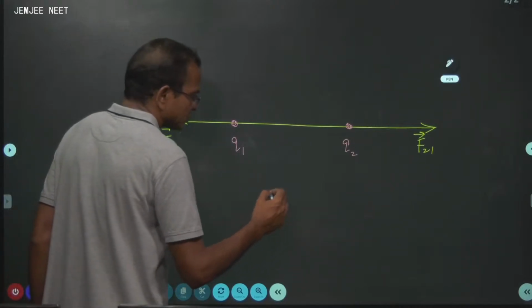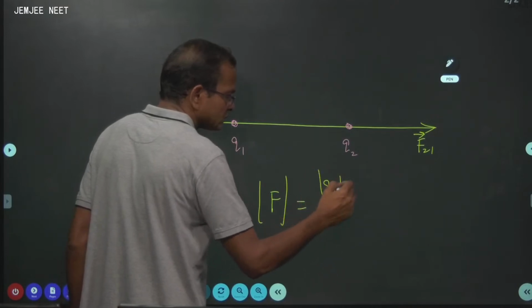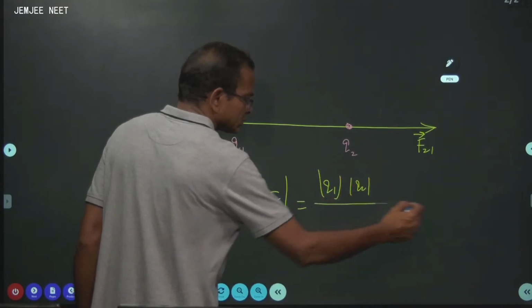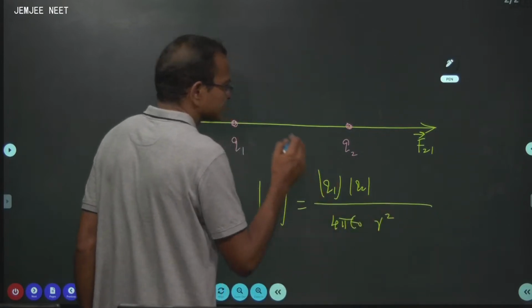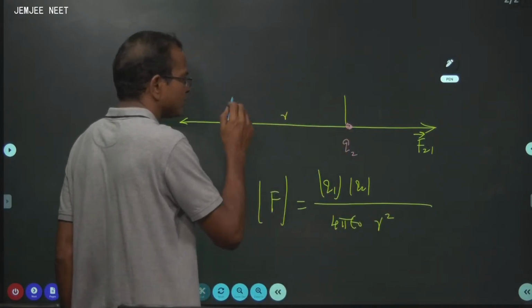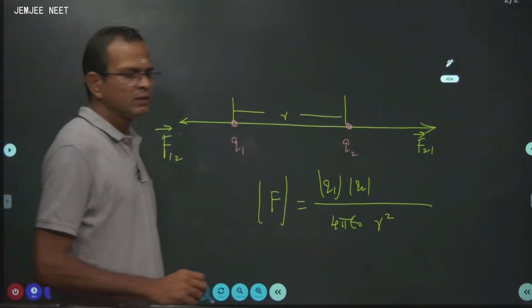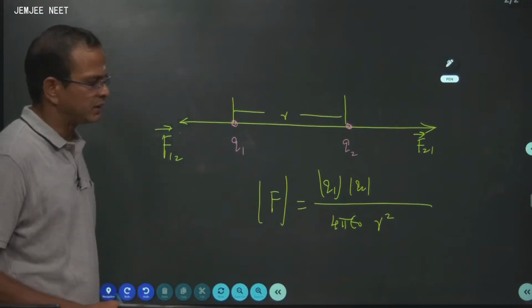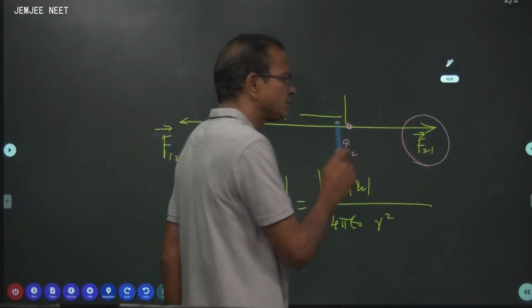What is the force? Modulus Q1, modulus Q2, over 4 pi epsilon 0 r square, where r is the distance between the 2 charges. Then if you want it in vector format, you need to exactly explain what is the direction of this.